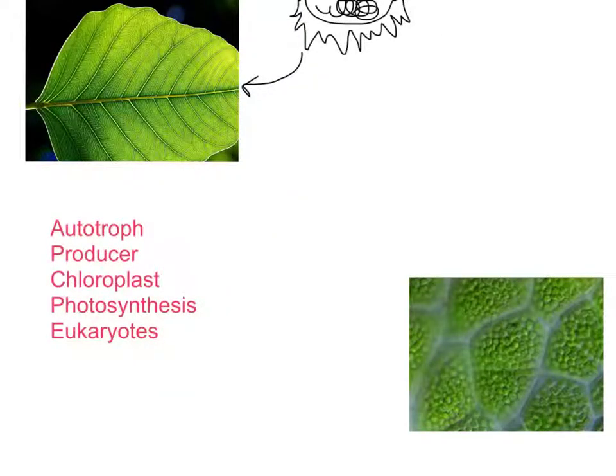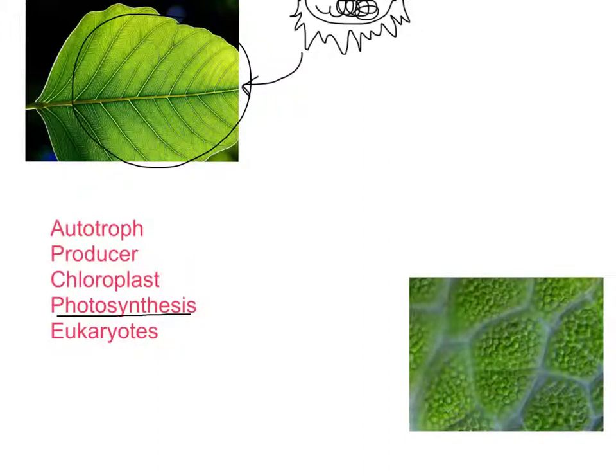As we talked about before, plants are autotrophs. That means that they can make their own food. We also call them producers because they can produce their own food. And they do this through a process called photosynthesis. And photosynthesis is dependent on the sun. Plants absorb sun energy in an organelle that we call chloroplasts. And chloroplasts are what make our plants typically green. Okay, they contain this chemical inside of them called chlorophyll. It's a green pigment, and that's actually the sun-capturing chemical inside of a plant cell.